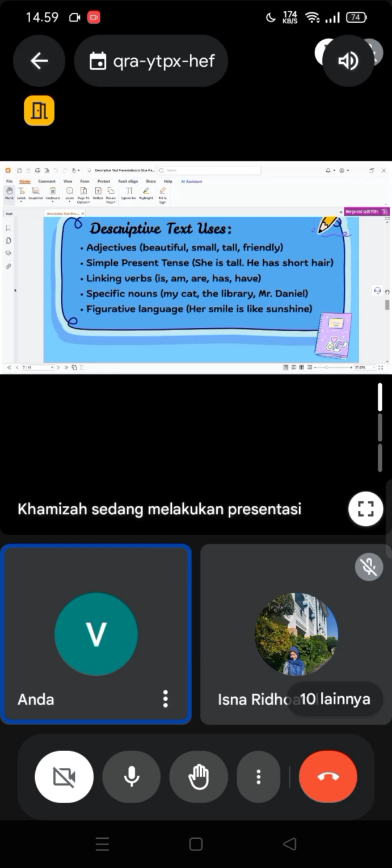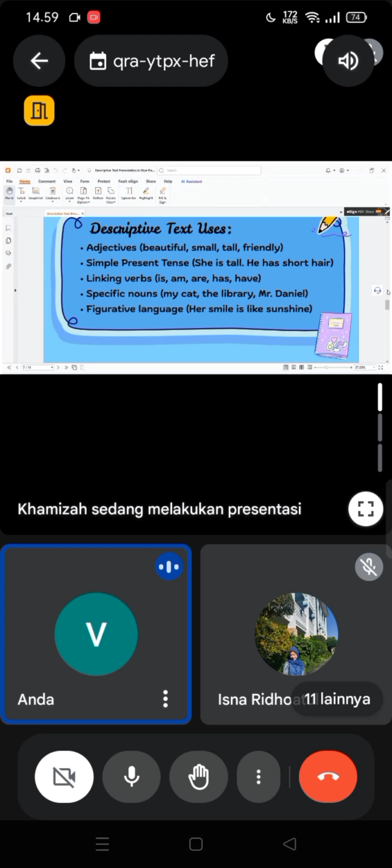And in all of the descriptive text, from the first paragraph until the last, we use simple present tense all through our text. And then in descriptive text we also use linking verbs. These linking verbs are like is, am, are, has, and have.